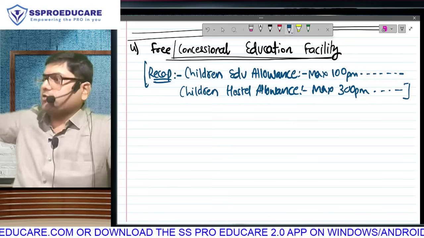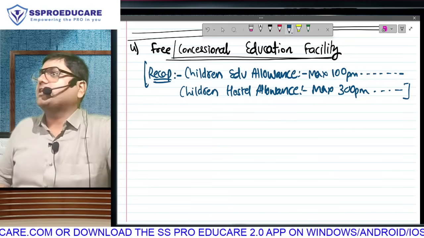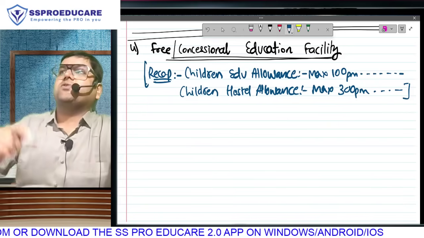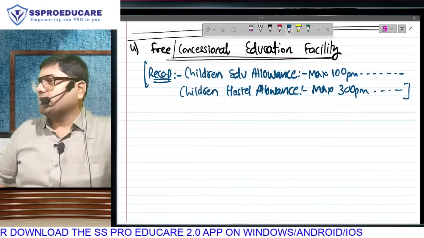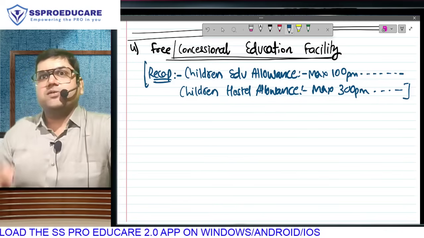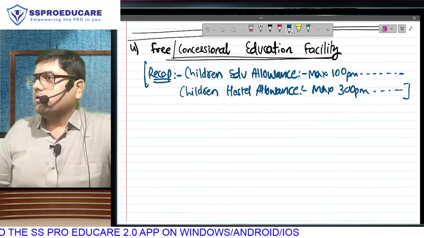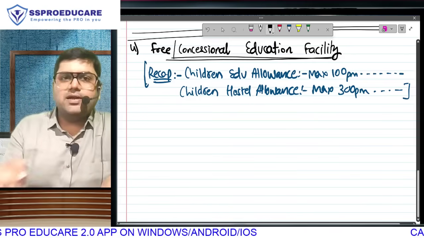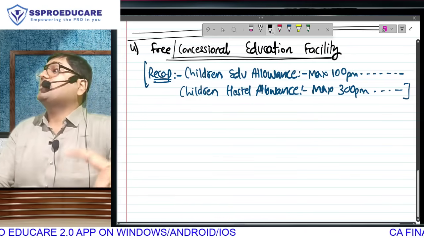Your employer is going to make payment of school fees, college fees, education institution fees, and then that institution is going to provide education to your children, family members. If your employer does not take that admission, admission fees will go from your pocket. So the rule is simple, but there are a couple of complications. Let us understand why this is not covered in the general rule.